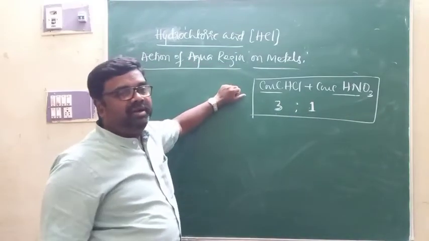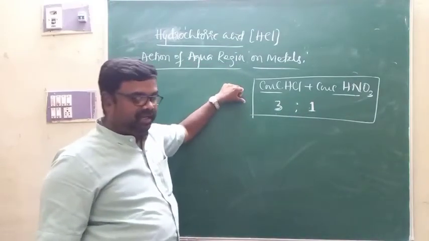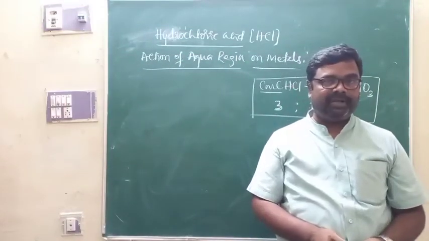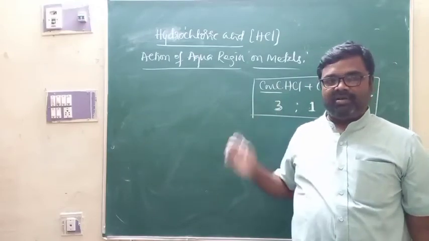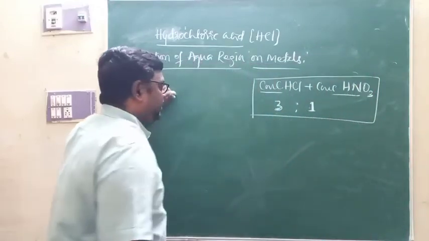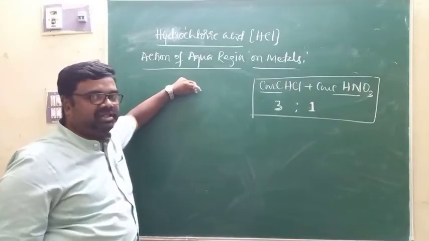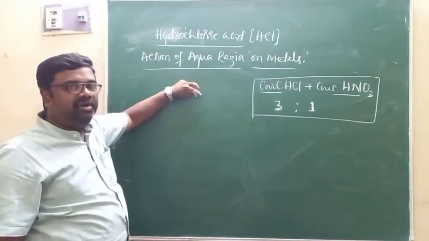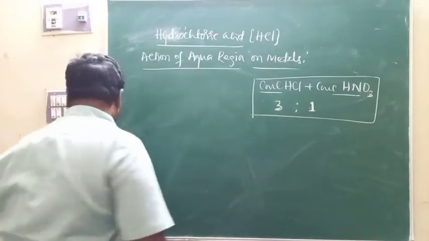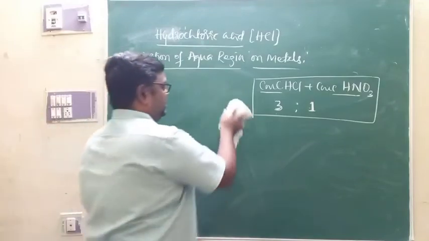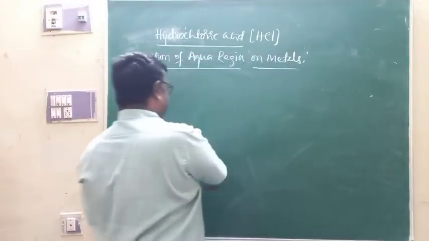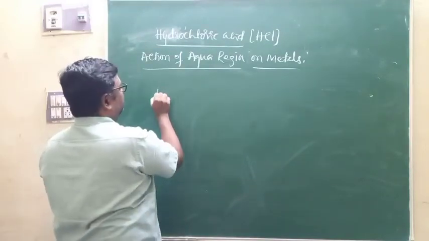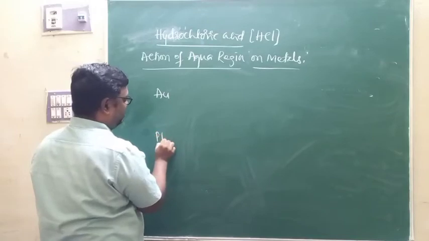It can dissolve noble metals like gold and platinum. Generally we say noble metals like gold and platinum are least reactive. But I can dissolve gold and platinum in the mixture of concentrated hydrochloric acid and concentrated nitric acid, and because of that, aqua regia is used in the extraction of gold and platinum, because it is a very good solvent for gold and platinum. Now, as far as the action of aqua regia on platinum and gold is concerned.